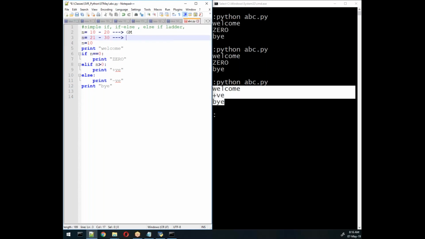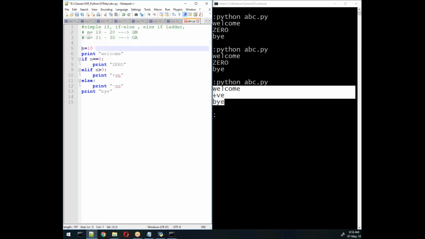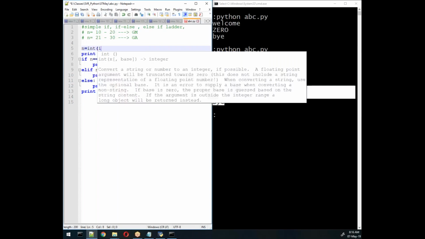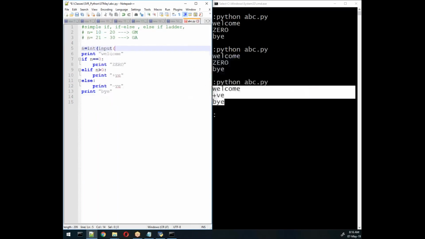Yeah, you can say if n greater than or equal to 10 and less than 20, print good morning. So what I'll do, one thing: instead of writing this value, I'll use integer and then input, right? Enter only number.